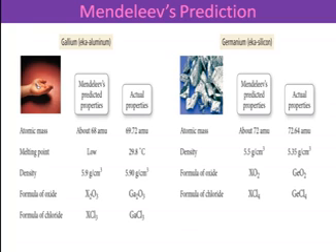According to Mendeleev's prediction, he depicted the various properties of the elements: atomic weight or mass, melting point, density, formula of oxides, and formula of chloride. On the right hand side are the actual properties of the gallium element or the germanium element, but on the left hand side are Mendeleev's predicted properties, which are approximately similar but with a little